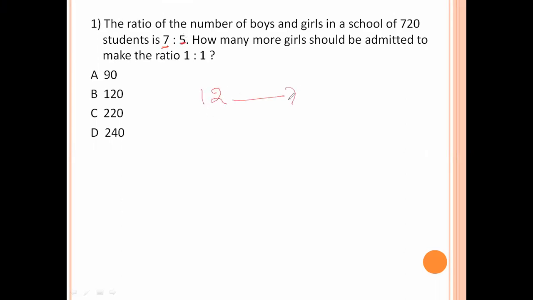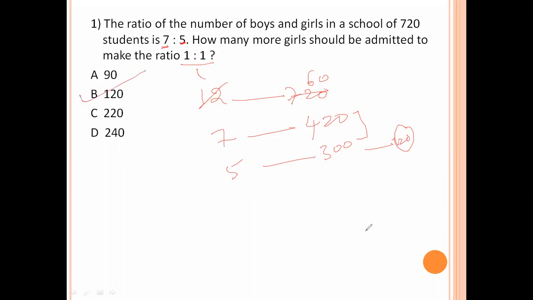That 12 parts value is here 720. 12 times 6 is 72, so 60. Now 7 parts is boys. 1 part is 60, means 7 parts is 420, and 5 parts is 300. Here 1:1 ratio means these two values will be equal. That means 120 has to be added to the girls, then only these two will be equal. That means 120 girls to be admitted, then only the ratio will become 1:1.